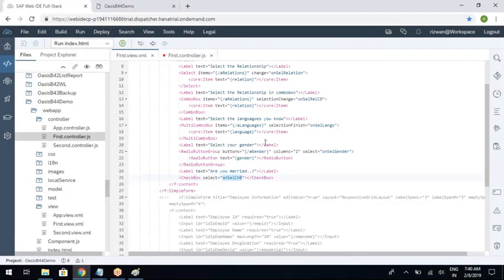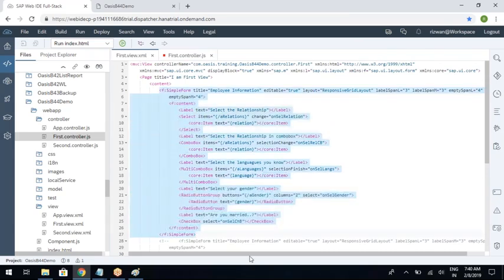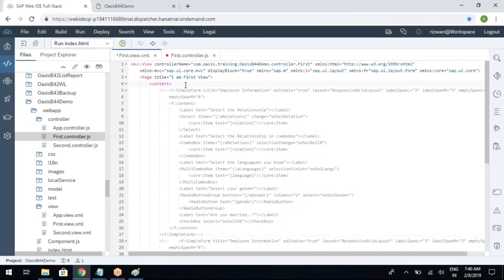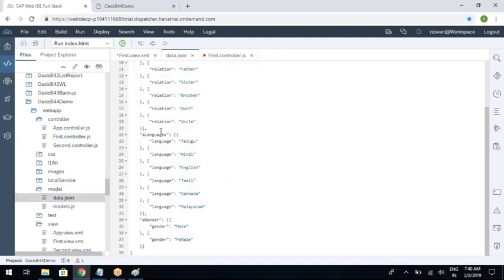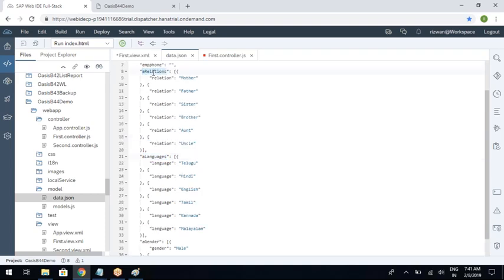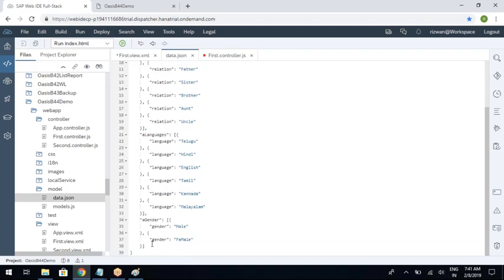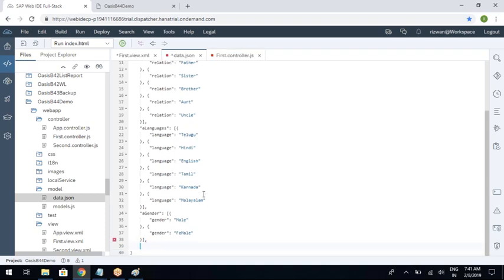So let me go to the view. So how to develop a list? So before you develop the list, first of all, you need to be ready with the hard coded data. So go to the data.json. The way you created an array for the languages, the way you created an array for the relations. So similarly, you need to create an array for whatever the products or employees, whatever you want to show. So I want to show your data. So I want to take some of your attendees list here, and I will show your data itself.